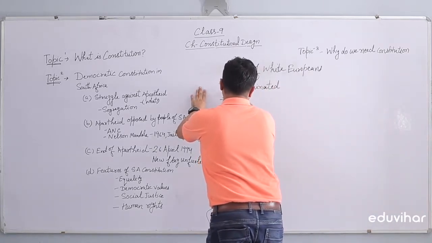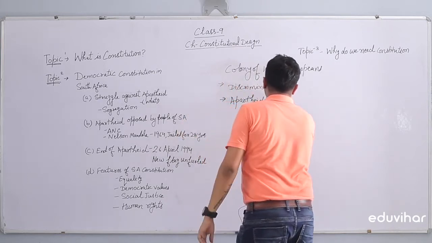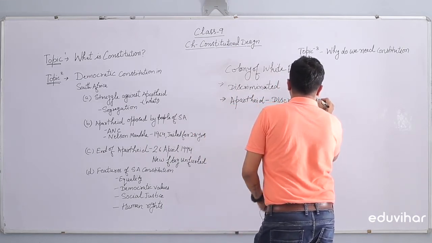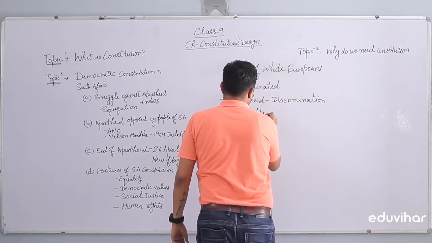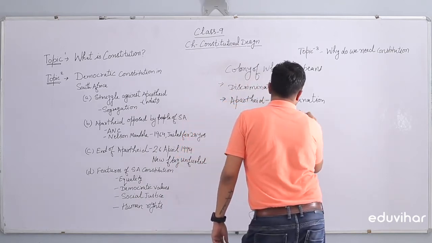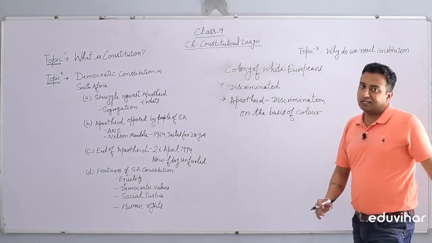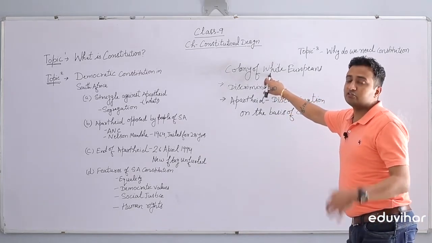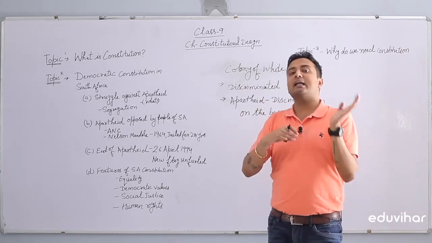What is apartheid? Discrimination on the basis of color, guys, on the basis of color. So white Europeans were of white color and native South Africans were of black color. So the discrimination was between whites and blacks.